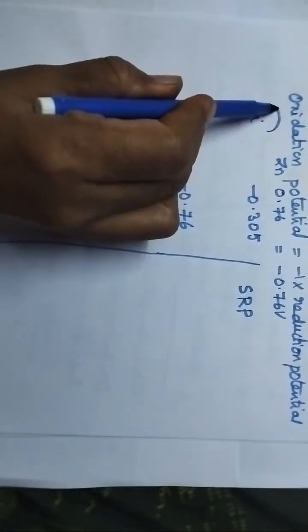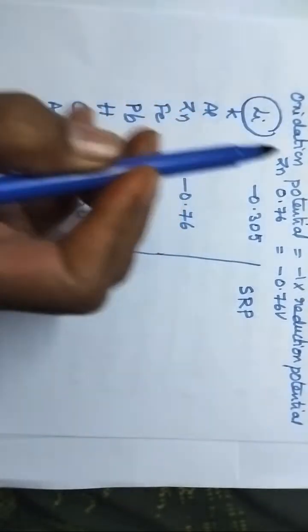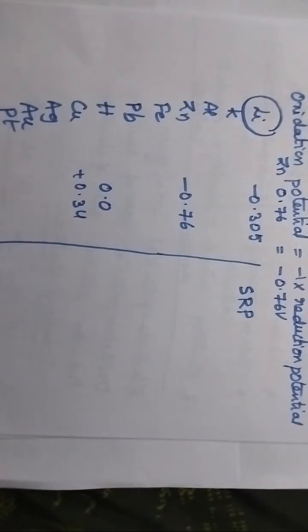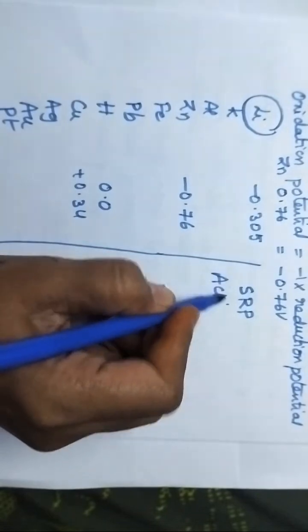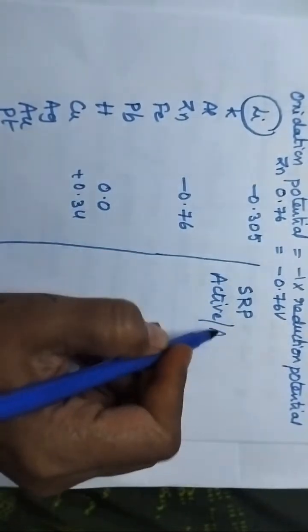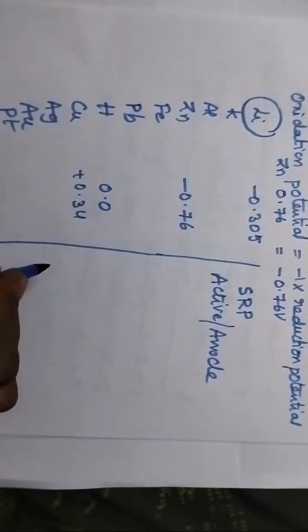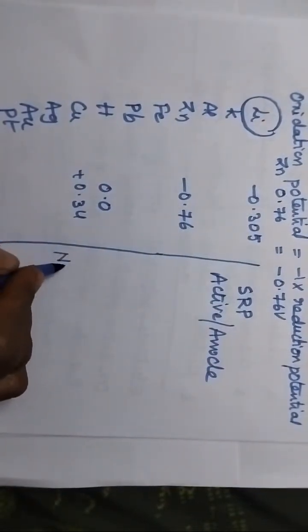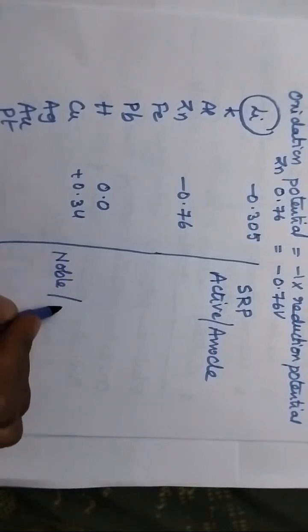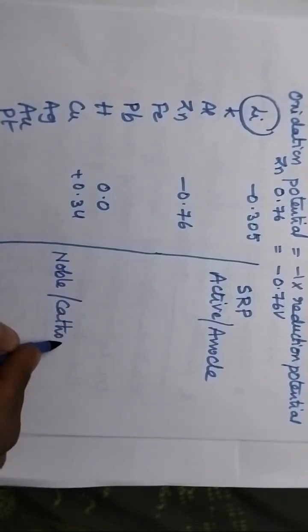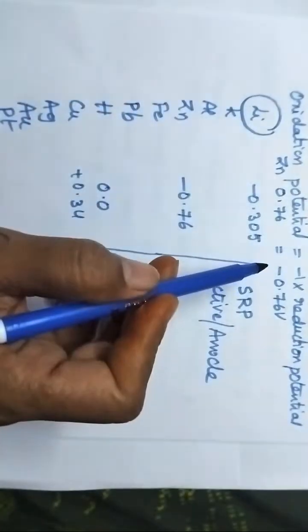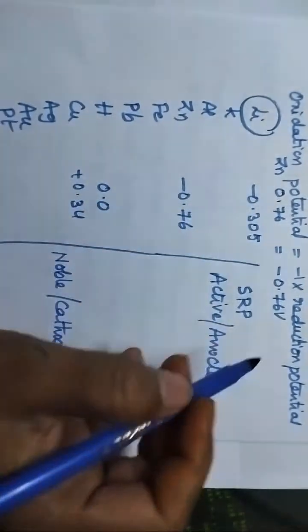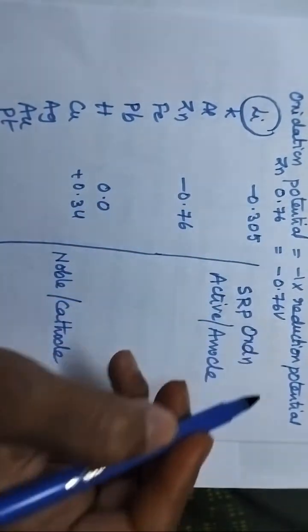The metal present at the top of the electrochemical series is lithium. The metals which occupy top positions are active and act as anode. At the same time, the metals present at the bottom of the series are noble and act as cathode. Lithium, being at the top, has more tendency to undergo oxidation.